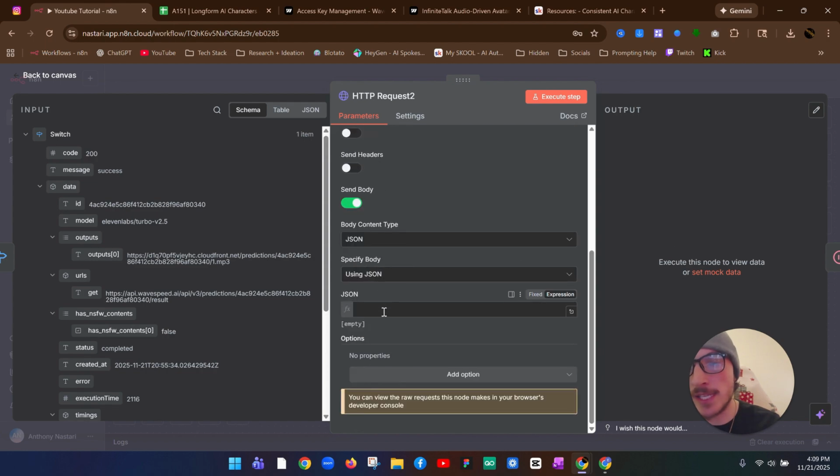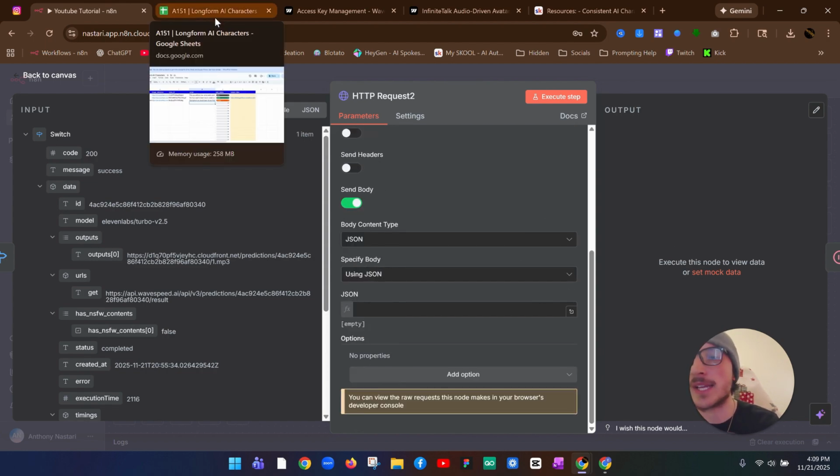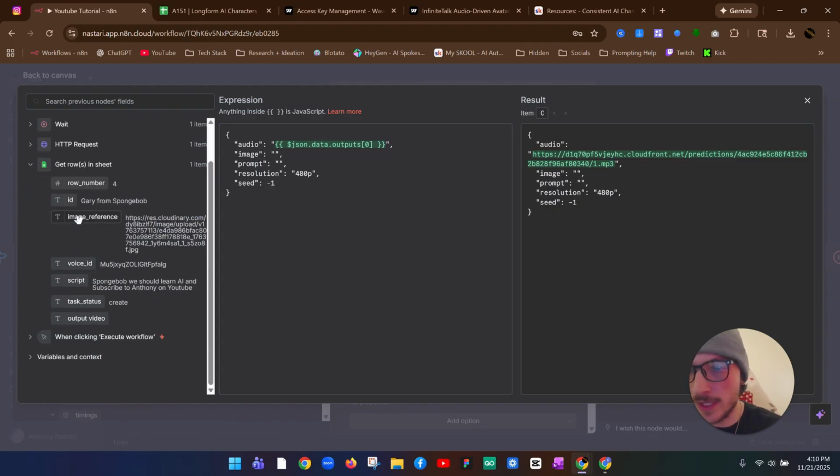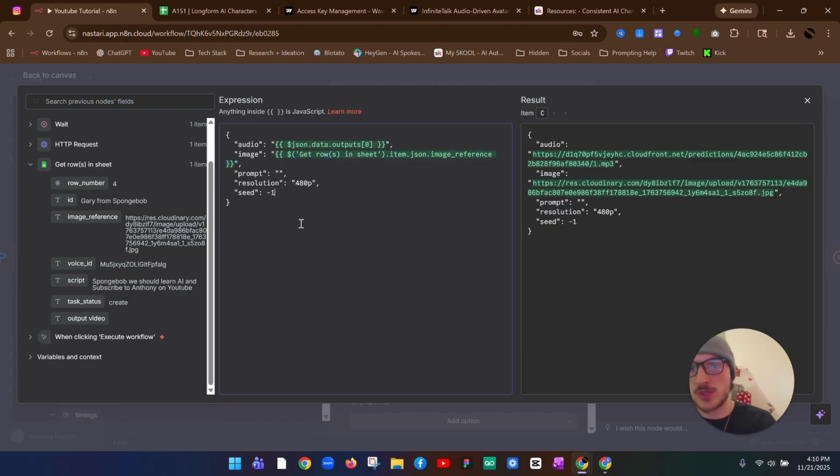And for the JSON, you're going to want to come over here, and I already wrote it down for you. I'm going to paste it into here, and you guys can copy it. So now we do have the audio that we had from earlier, and we're passing that along. The image, it didn't work, so I'm just going to delete that. And what we can do is super simple. We can come on over to the Google Sheet, and we can get the image reference, and we'll drag it right in there. And now that's working perfectly.